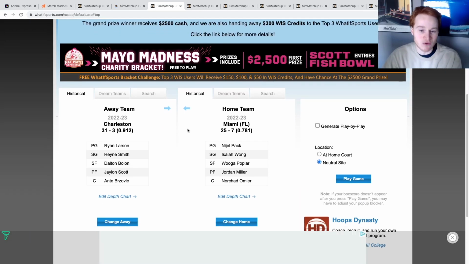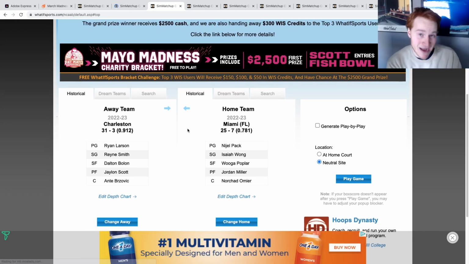Next, we've got Charleston and Miami. So Miami, another Final Four team. I think Charleston is winning this game at 31-3. This is a 5v12 matchup. Miami was originally matched up in real life with Drake. In this simulator, they draw Charleston University, and we will see here if it'll play.